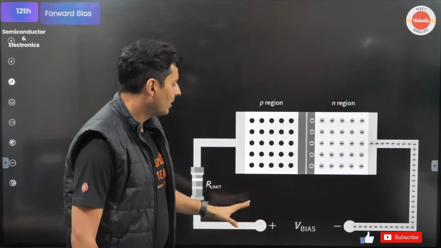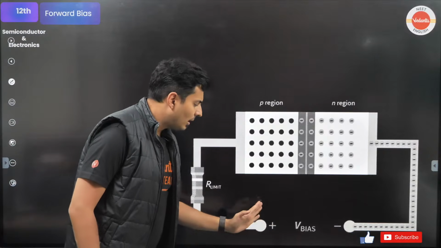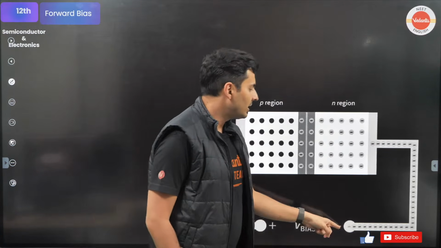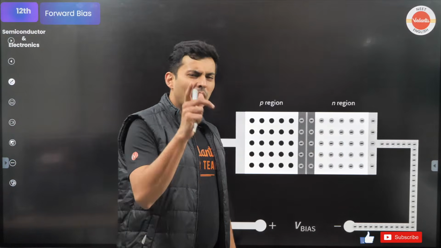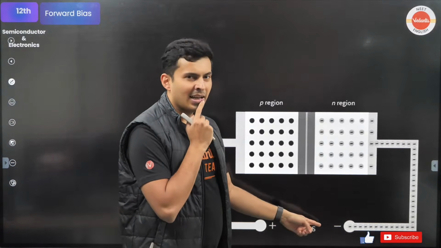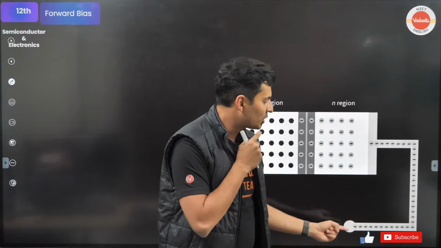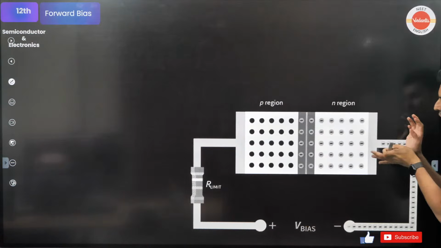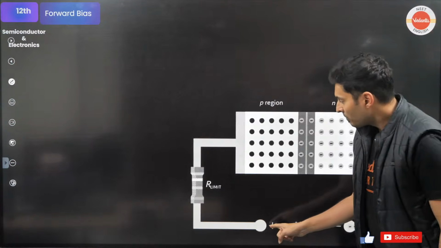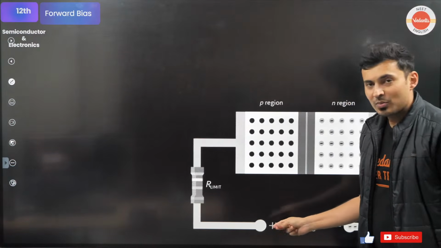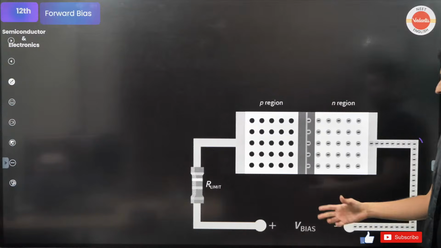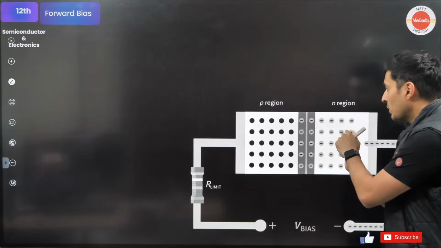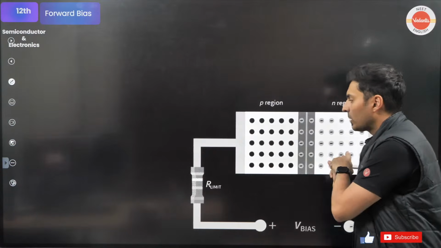Because of the bias, you will see what will happen is that depending on how you connect it, current will be either higher or it will be lower. Now you guys only think and tell me that if the higher potential or positive plate of the battery is connected to the P type, negative terminal is connected to the N type, what will the battery do? Battery will be like negative, repel. See, it's pushing. Push those electrons. It is forcing. Hey, you go, man, go. This positive, what is this positive doing? Think about it. This positive will pull the electrons. Now, did I not tell you, from N side to P side, the electrons jump.